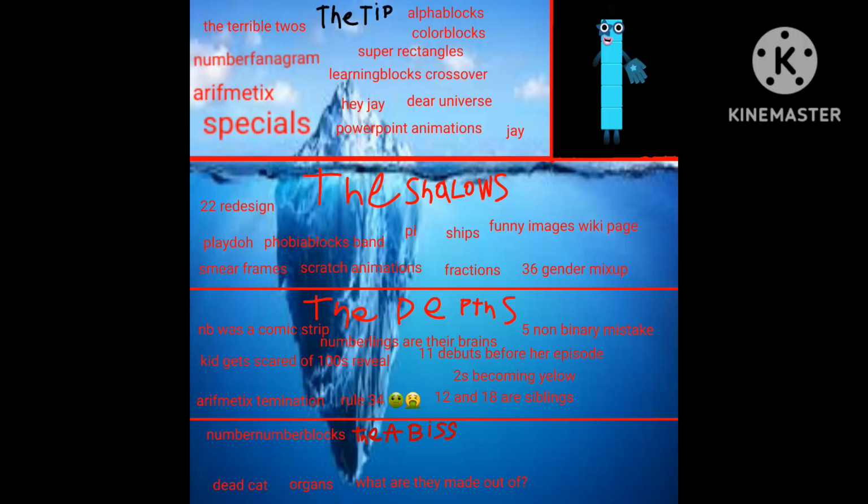Today we're gonna be looking at the numberblocks iceberg. So this iceberg is basically just an iceberg for numberblocks. The way the iceberg charts work is that at the top there's a lot of well-known facts, and then at the bottom it gets more and more obscure. So let's begin.